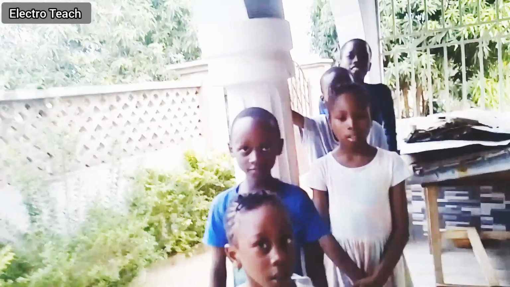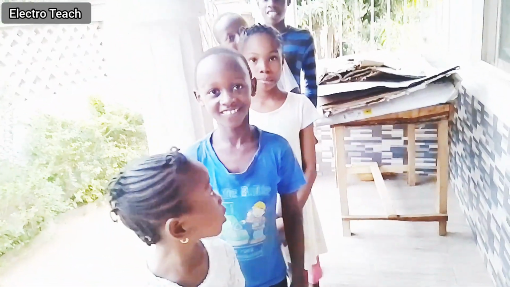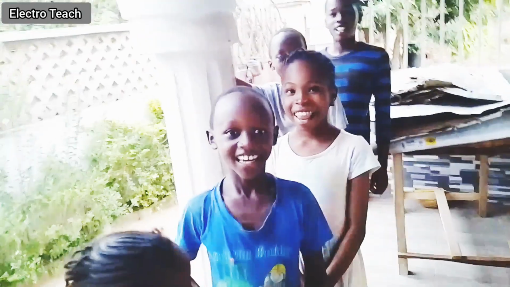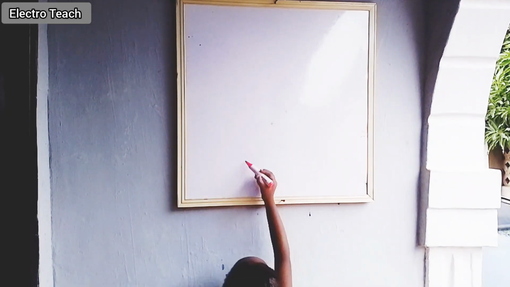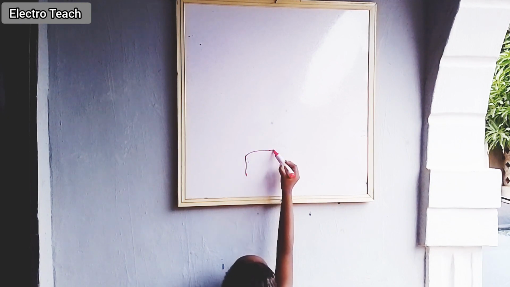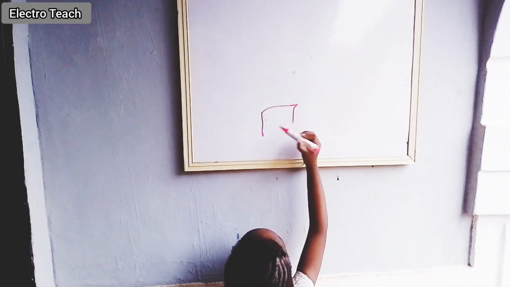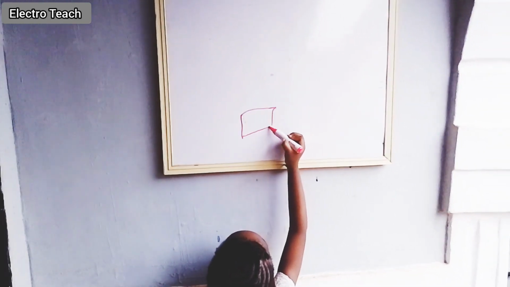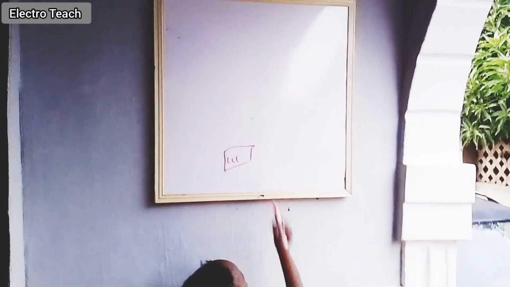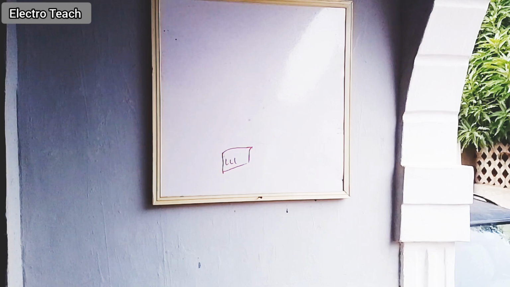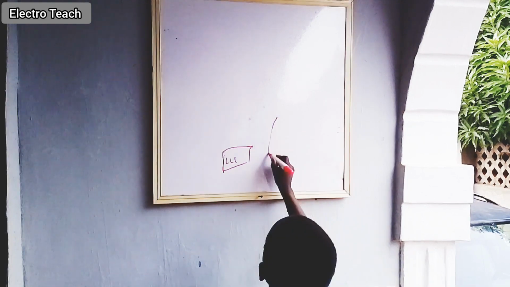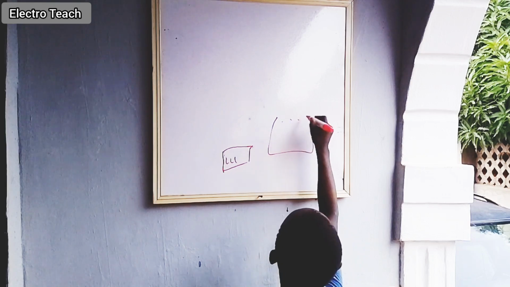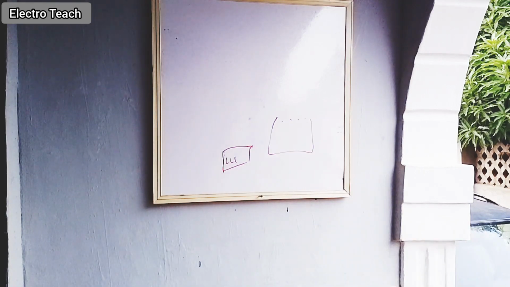So let us see who is smart among you. Let's see on the board now. Draw a square with 3 lines. All right. That is not a square. Wrong. Go to the back. Not a square. Wrong.